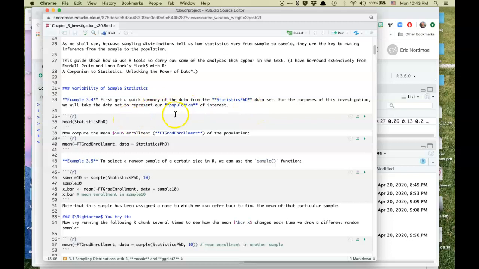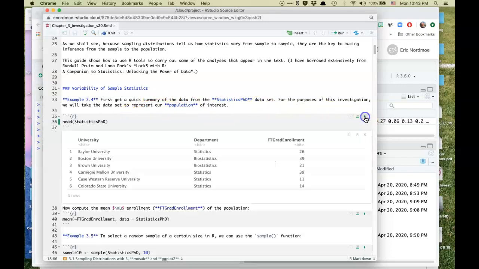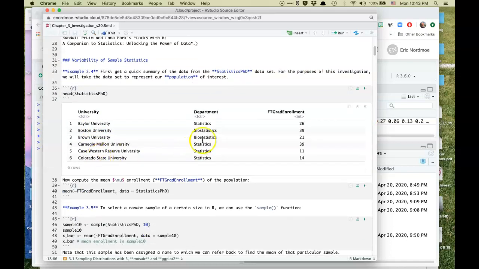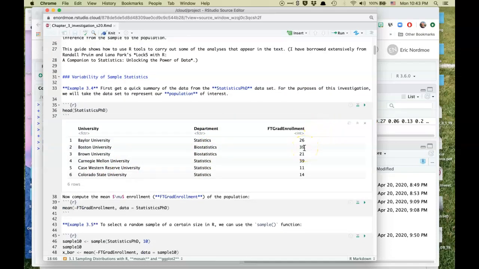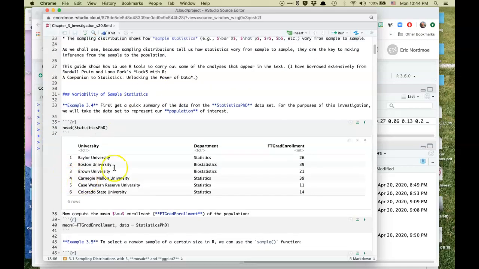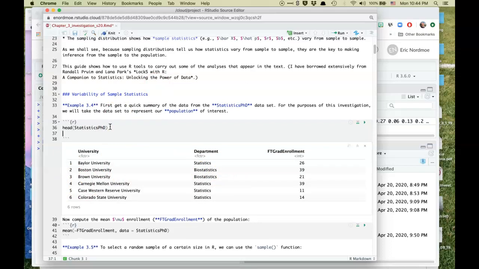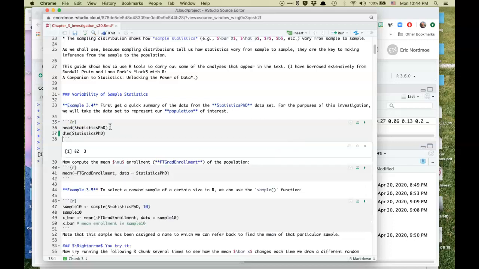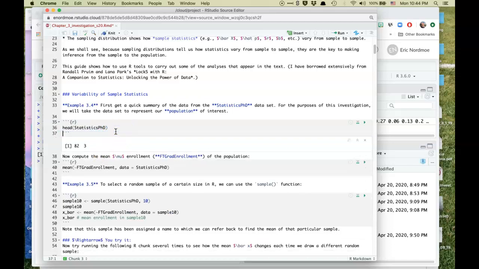This is for graduate schools, and let's go ahead and run that. So here are the universities, corresponding departments, and the full-time enrollment. Each of these universities has a value and enrollment, and what we're going to be trying to make inference about is the average grad enrollment in statistics or biostatistics departments in the country. So we're going to first take these 80-some schools, I think it is. Let's see, where did it go? I'll run it here, dim of statistics PhD. Let's see, 82, yes, 82 different schools.